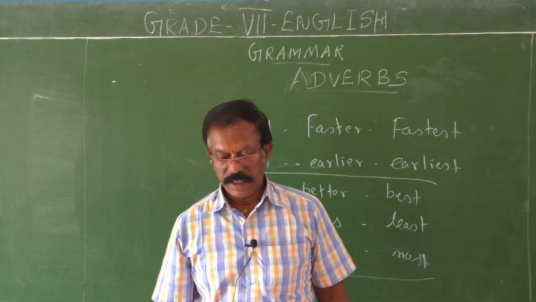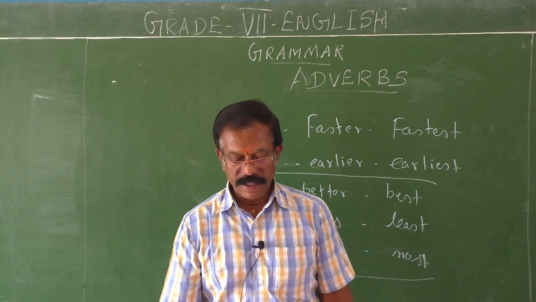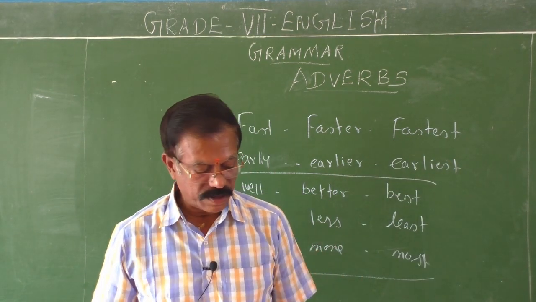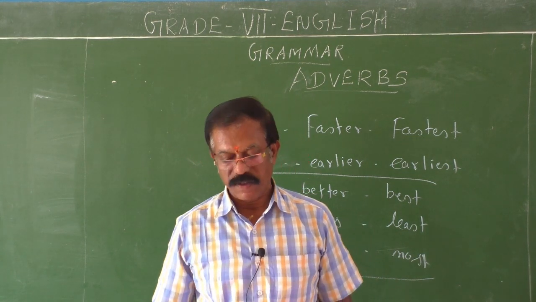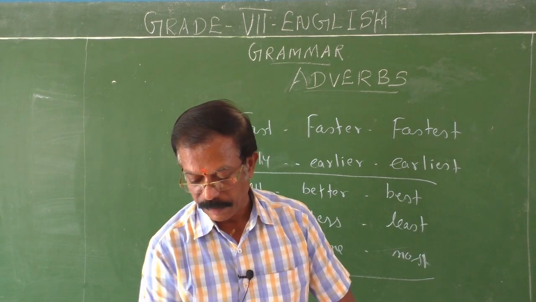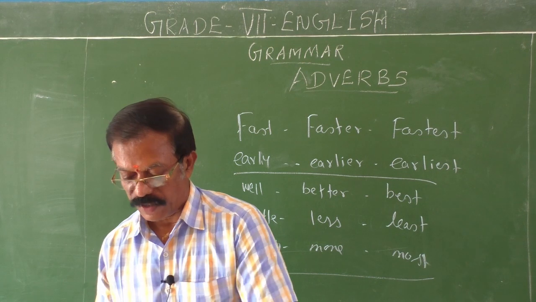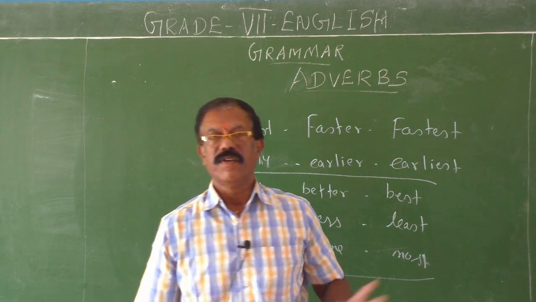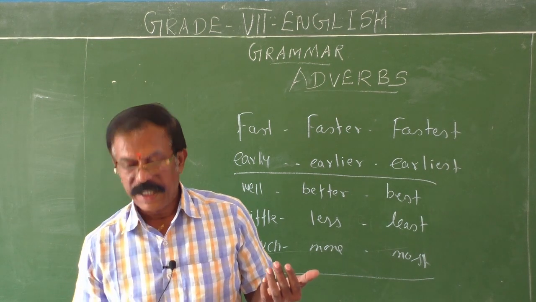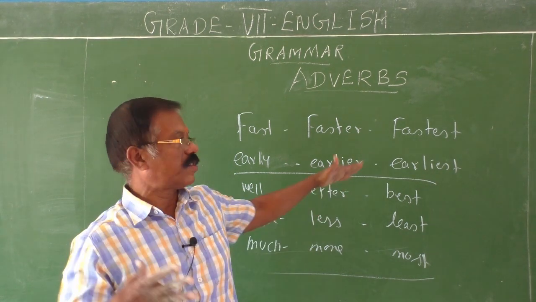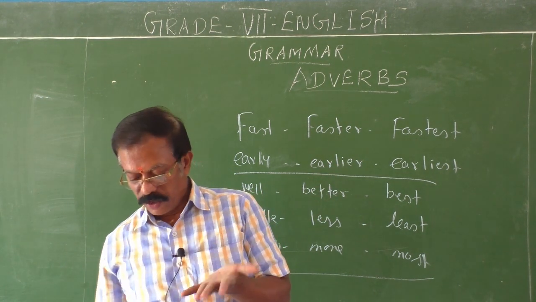Okay, thank you, children. So in today's class, you have learned a lot. Forms, classification of adverbs. Then what you have learned? Kinds of adverbs. See, let me sum it up. An adverb is a word that modifies a verb and describes an adjective and another adverb. Then classification of adverbs. We have 4 classifications.